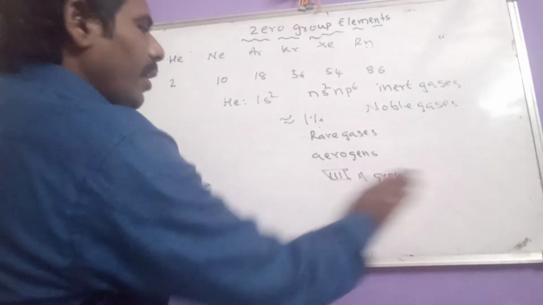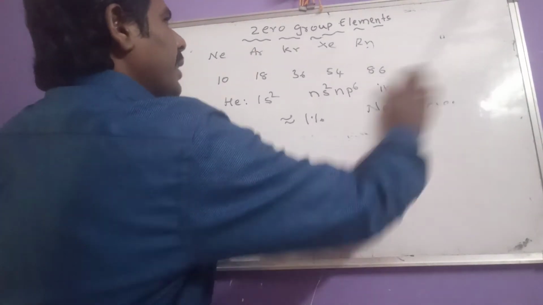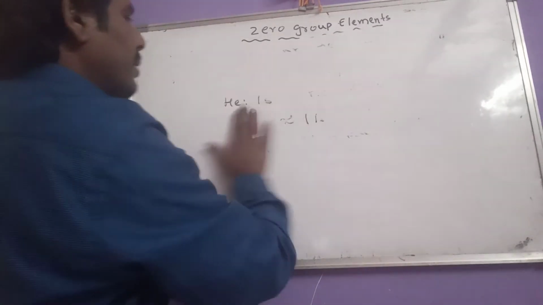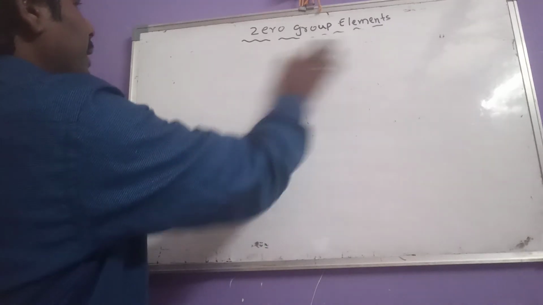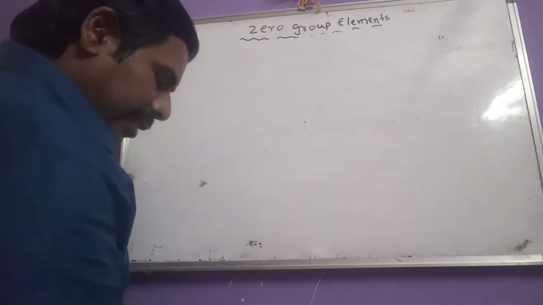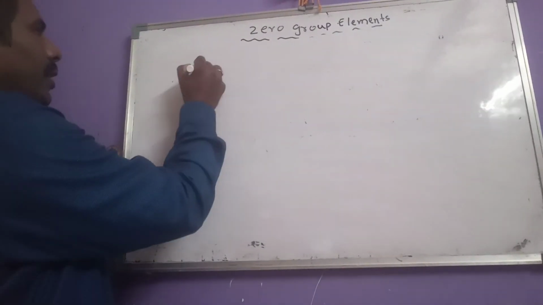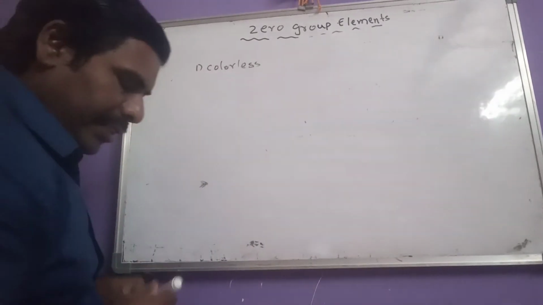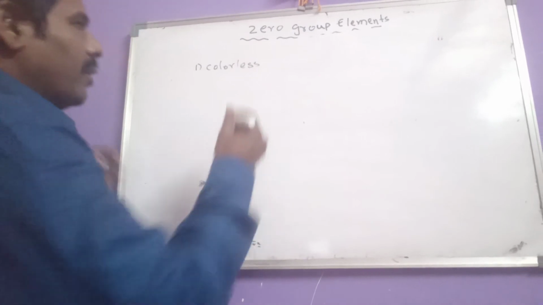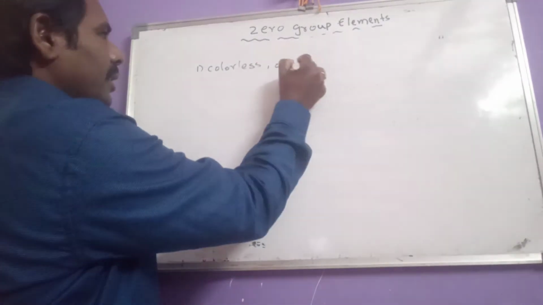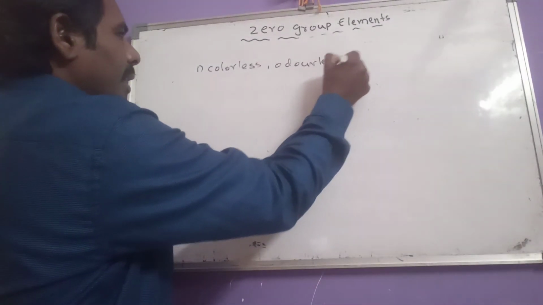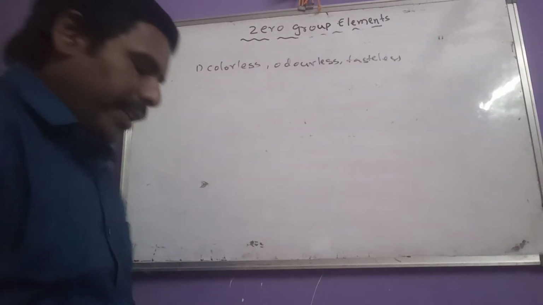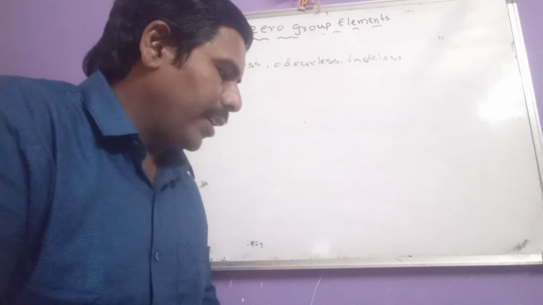Okay, then let us see the physical properties of these zero group elements. What are the physical properties? First, all these are colorless, odorless and tasteless gases. All these are colorless, odorless and tasteless gases: helium, neon, argon, krypton, xenon, radon.